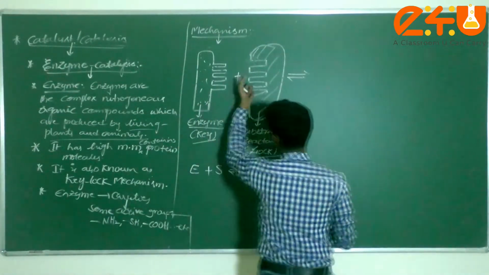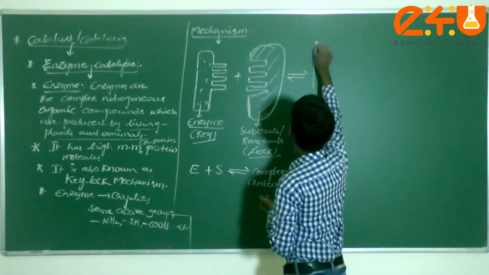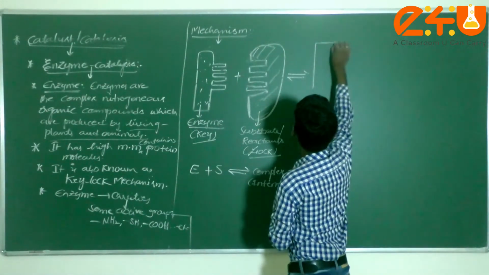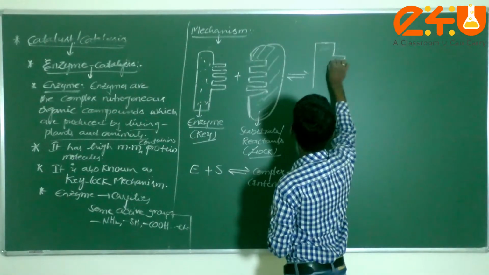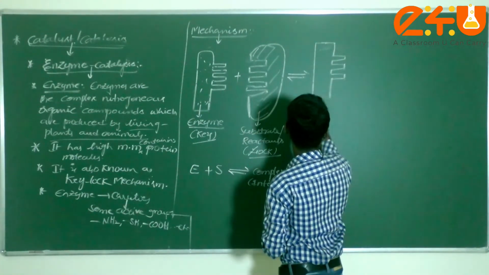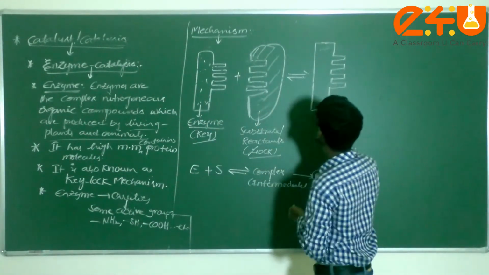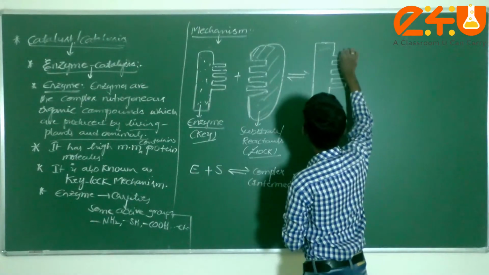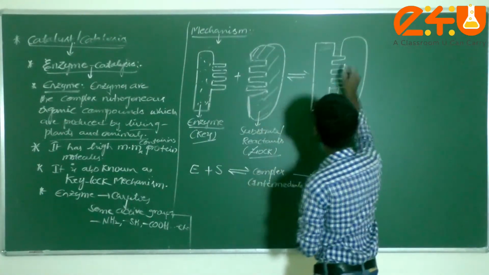This is what I am writing here. What is happening? Just check it. This is the enzyme. This reactant molecule, the substrate, will come and adsorb on the surface of this one.